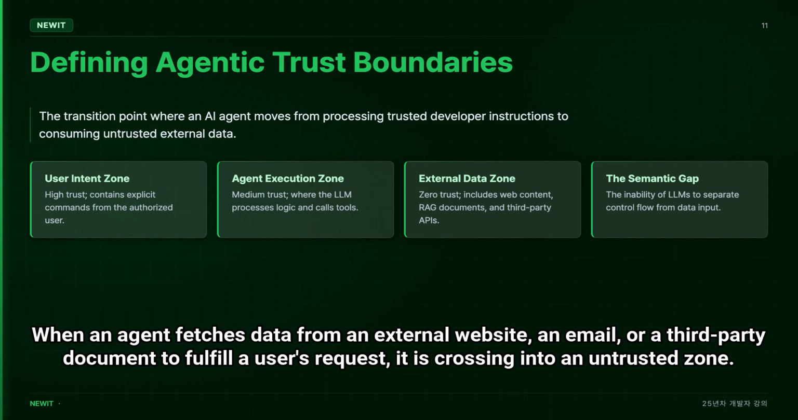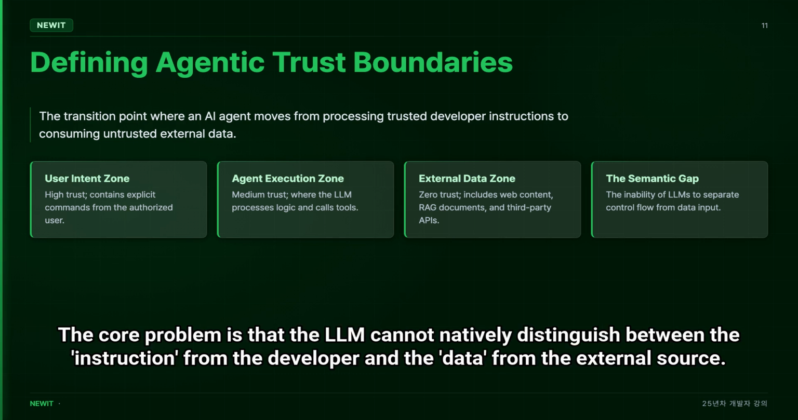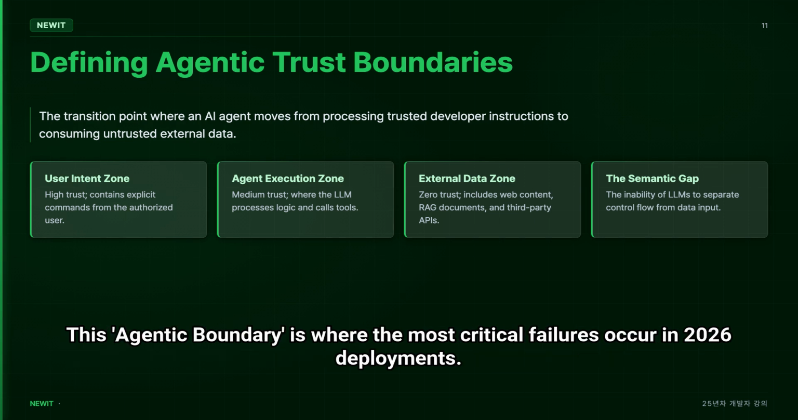When an agent fetches data from an external website, an email, or a third-party document to fulfill a user's request, it is crossing into an untrusted zone. The core problem is that the LLM cannot natively distinguish between the instruction from the developer and the data from the external source. This agentic boundary is where the most critical failures occur in 2026 deployments.